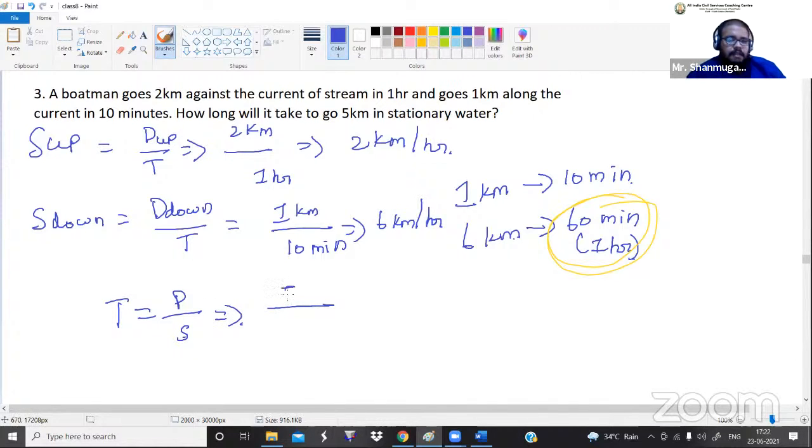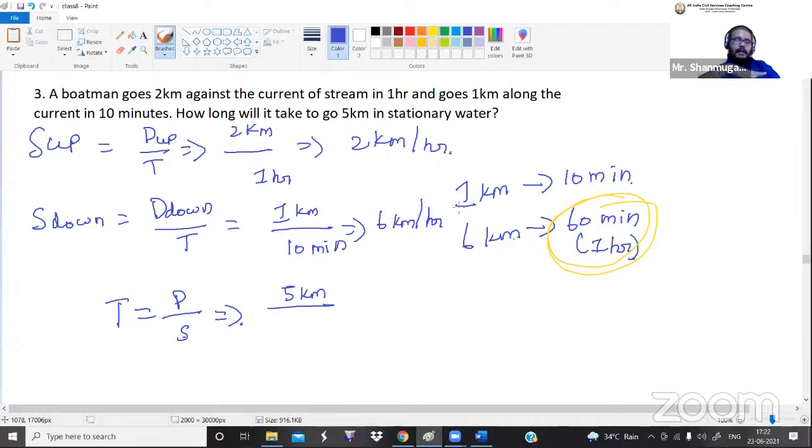We know that distance is 5 kilometer. But now we want to know the speed. Whose speed? In stationary water, who is traveling? The man is traveling. In which vehicle? In a boat. So we want to know the speed of a boat. Do you understand what I'm saying? In order to calculate the time value, we should know the speed value and the distance value. The distance value is already given, that is 5 kilometer. Which speed are they talking about? Speed of a boat.